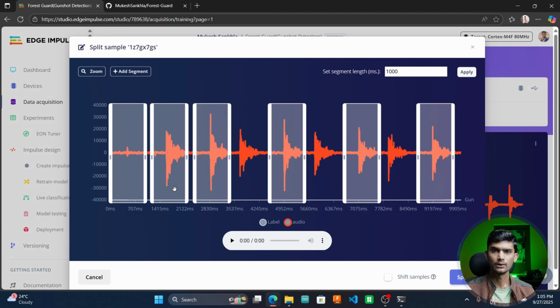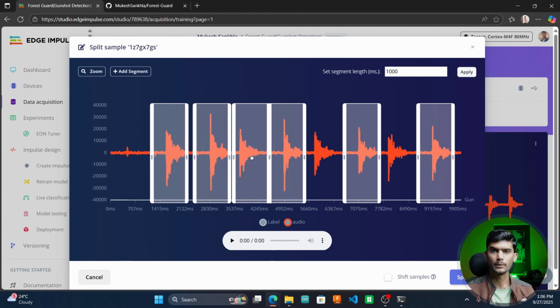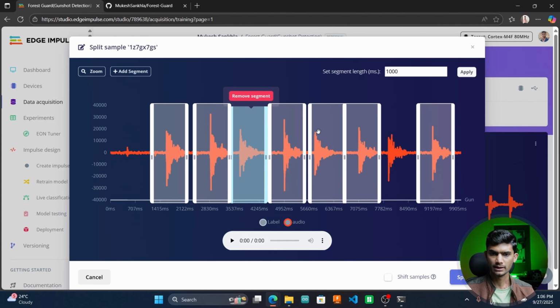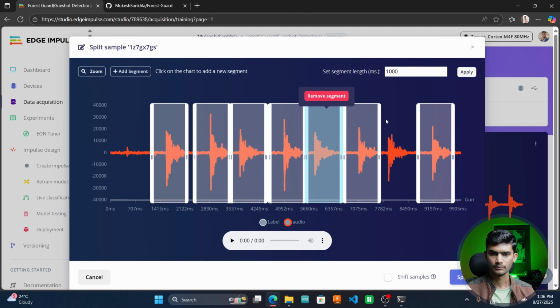So this will automatically split your audio files into small 1 second audio clips. Here you need to make sure that you are cropping the exact features of that audio. Like here you can see this spikes resembles the gunshot. So I am trying to crop these spikes in our audio frames. And I click on split.